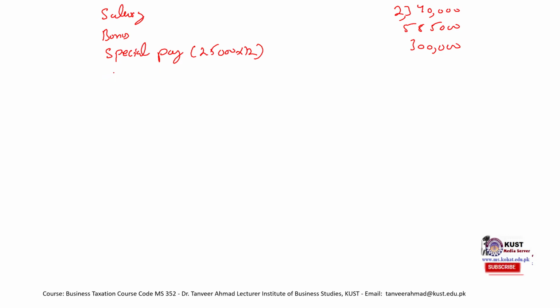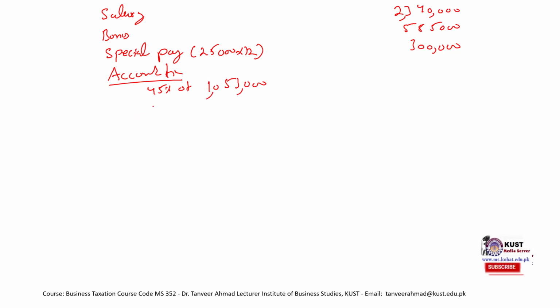Value of free accommodation. So remember, accommodation, we had this rule of 45% of the salary. So 45% of the minimum of time scale or the basic pay, and this 45% of this amount would be 1053 triple zero. So this would be 1,053,000.